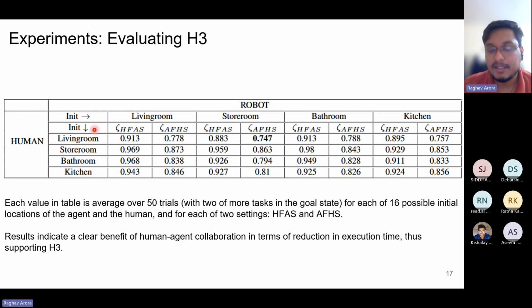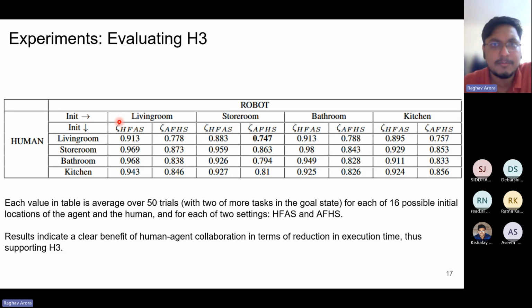So here the experiments are conducted with different initial locations of the human and the robot. Because the object distribution in the home is skewed, sometimes more objects can belong to a particular room.